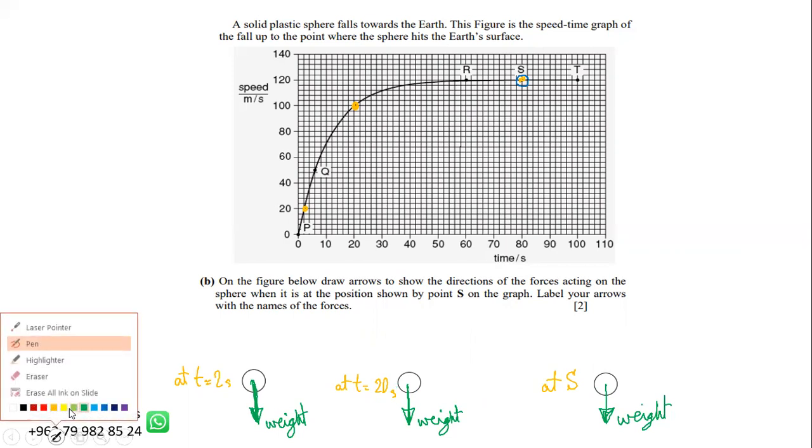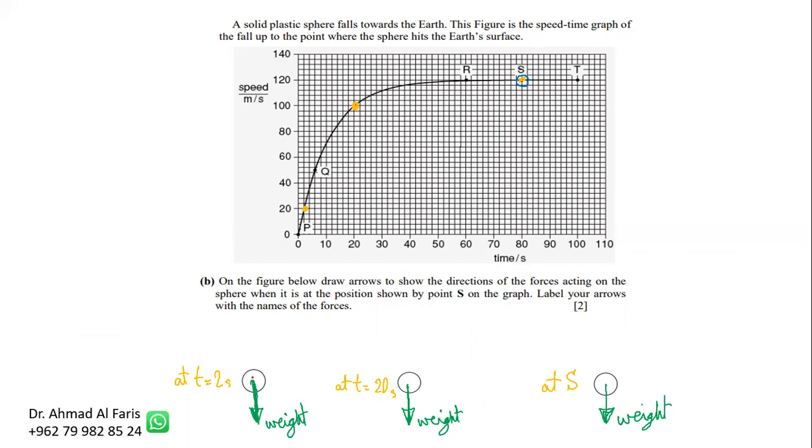In the beginning here, there is no air resistance, it's negligible, but after the speed becomes small, there is air resistance, and this air resistance was small, and that's why the acceleration decreases to less than 10. But at point S, the air resistance is equal, the same length of arrow, and cancels the weight. Okay, so we didn't answer only a 2 mark question, we answered a 5 marks question.